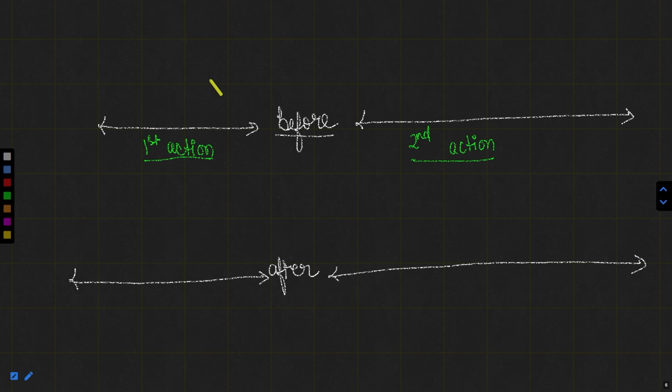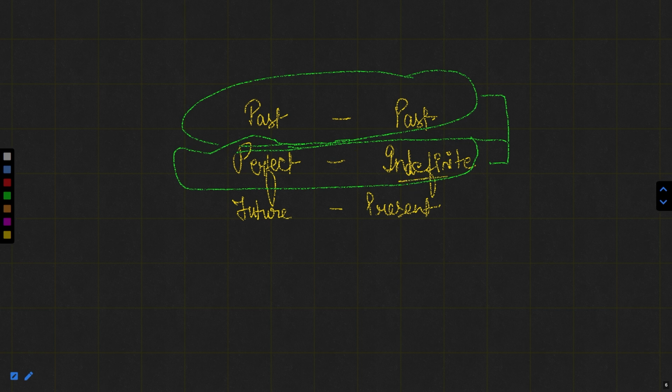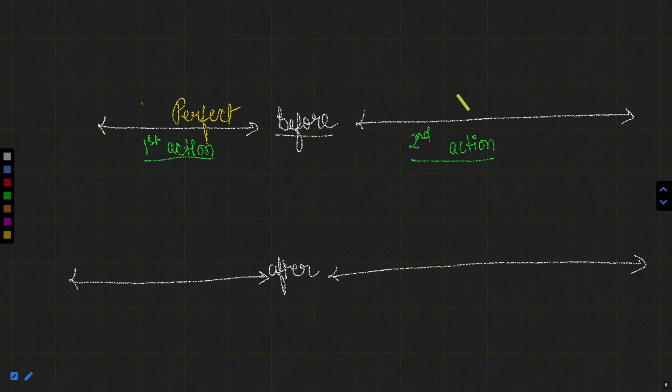Okay, now the first action should be written in perfect tense. It should be written in perfect tense because it happened earlier, and something which happened earlier should be written in perfect tense. And for the remaining, as I told you about the combination, perfect can be combined only with indefinite. So here in this part we should write indefinite tense.